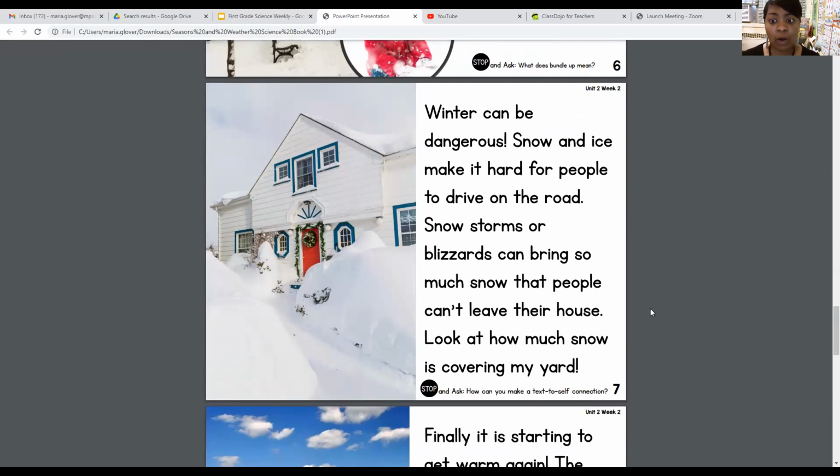Winter can be dangerous. Snow and ice make it hard for people to drive on the road. Snowstorms or blizzards can bring so much snow that people can't leave their house. Look at how much snow is covering my yard. Have you ever seen a snowstorm or been in a snowstorm? Have you ever seen ice in the winter?